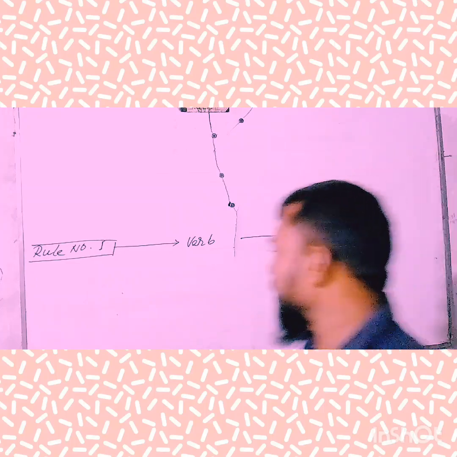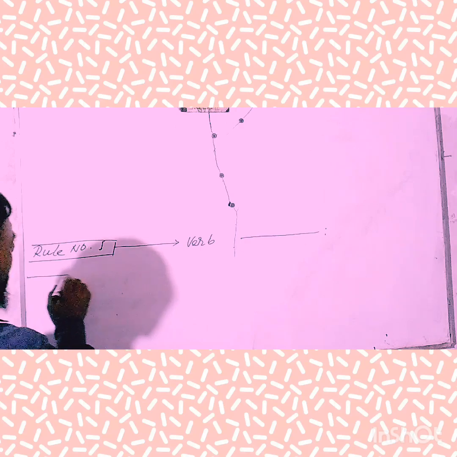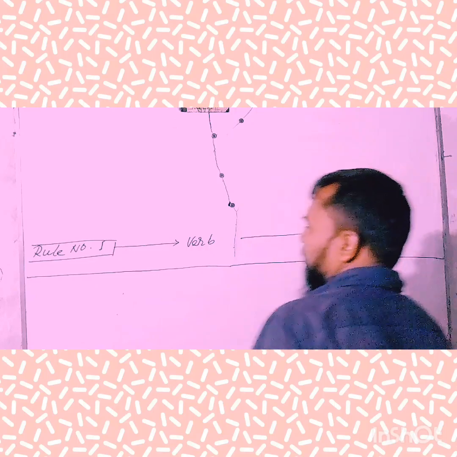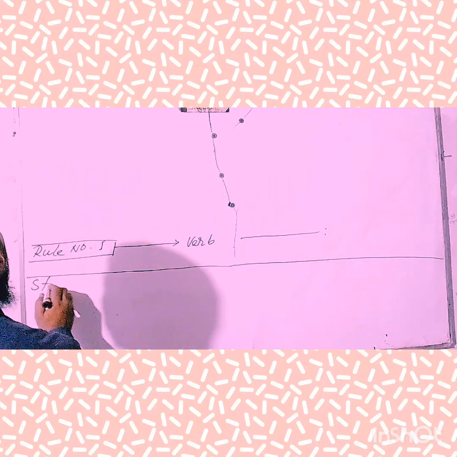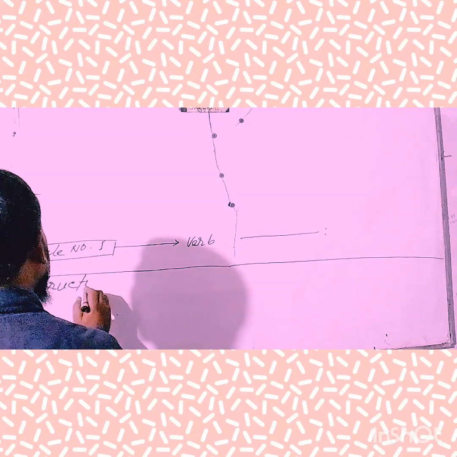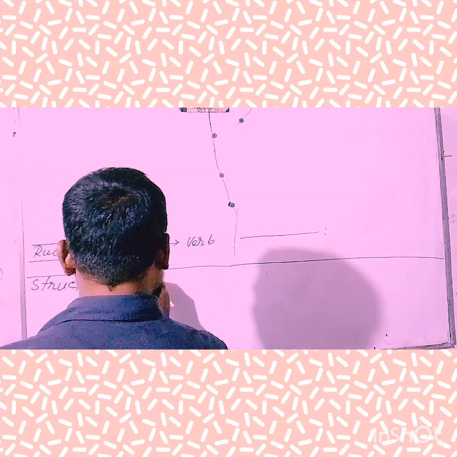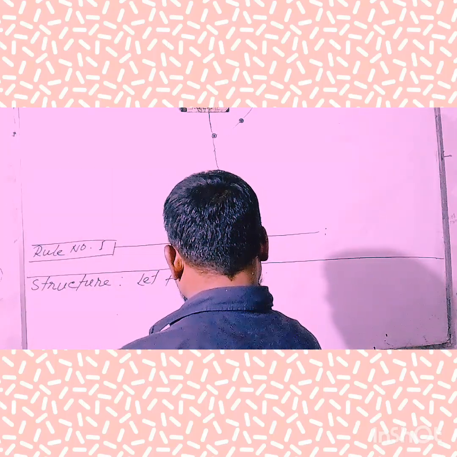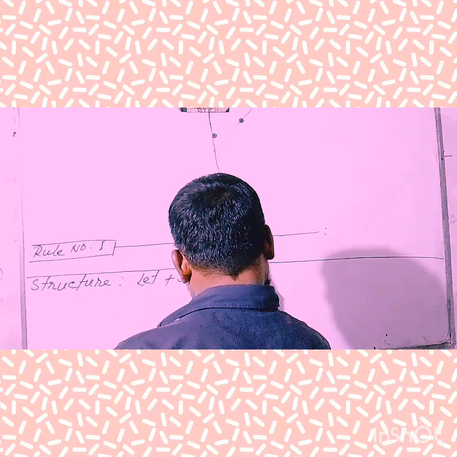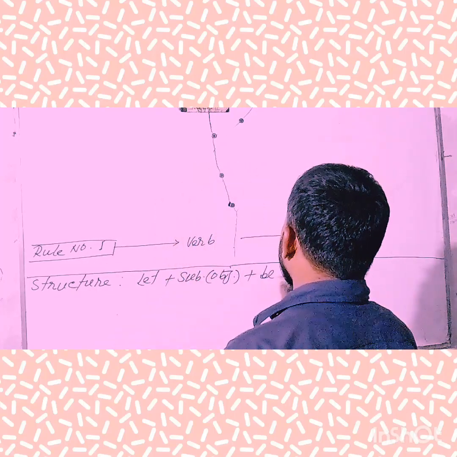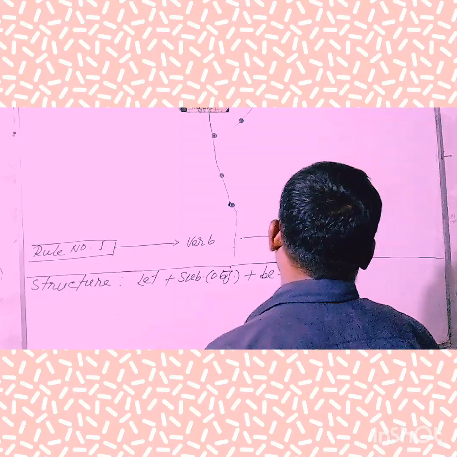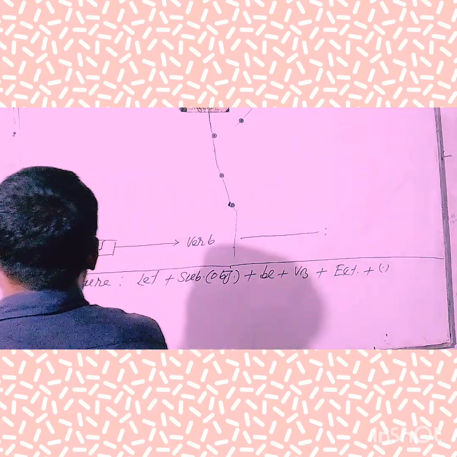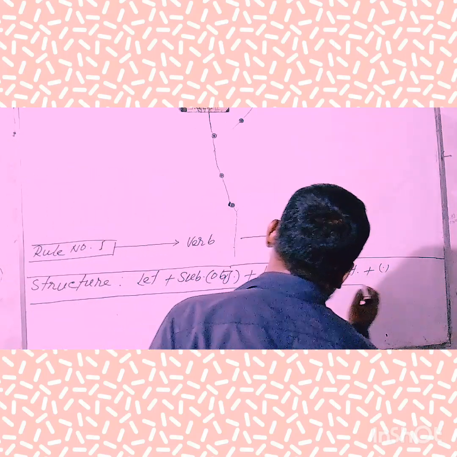So, my dear learners, try to note the structure shortly. I am trying to show you the structure of this rule shortly. Take a look at the board and try to understand. At first, we'll have to use let. Next, subjective form of object. Next, be. Next, third form of verb. Next, extension if possessed. Finally, end with a full stop.